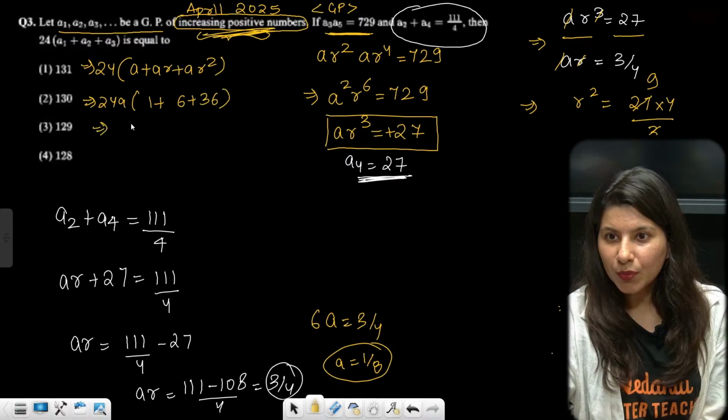And 24A will be what? 24 by 8. 8 3s are 24, so 3. This is what? 36 plus 6 is 42. 43. 3 3s are 9 and 3 4s are 12. Can you see that option C is absolutely right? GP based question, direct formula based question. So I will consider this an easy question.